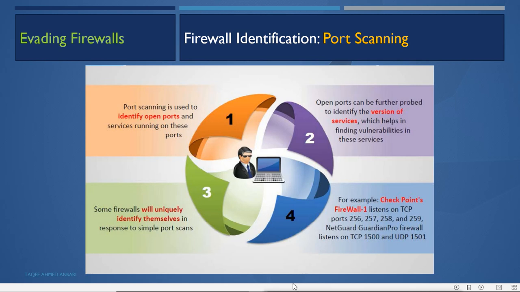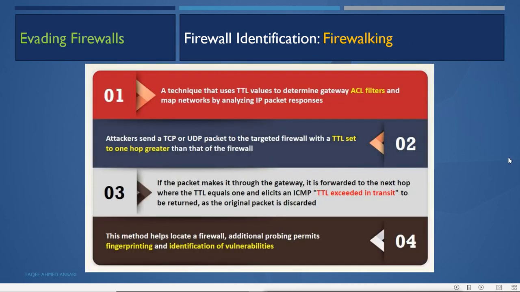Next is firewalking. The attacker can use firewalking also for identifying the firewall, a technique that uses TTL values to determine gateway ACL filters and map networks by analyzing IP packet responses. Attackers send a TCP or UDP packet to the targeted firewall with the TTL set to one hop greater than that of the firewall.